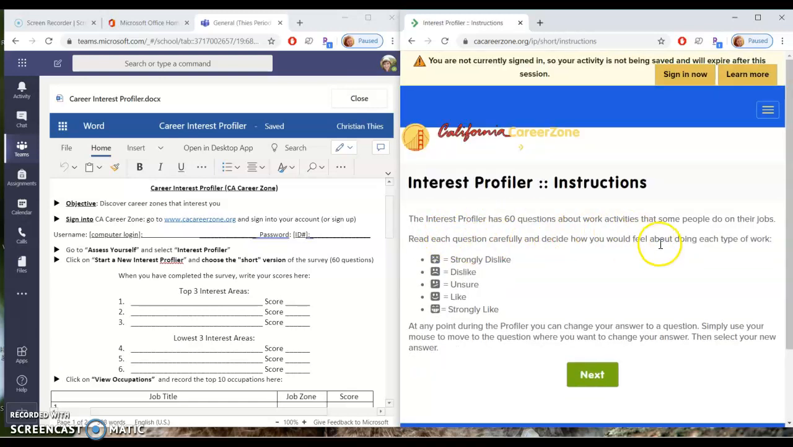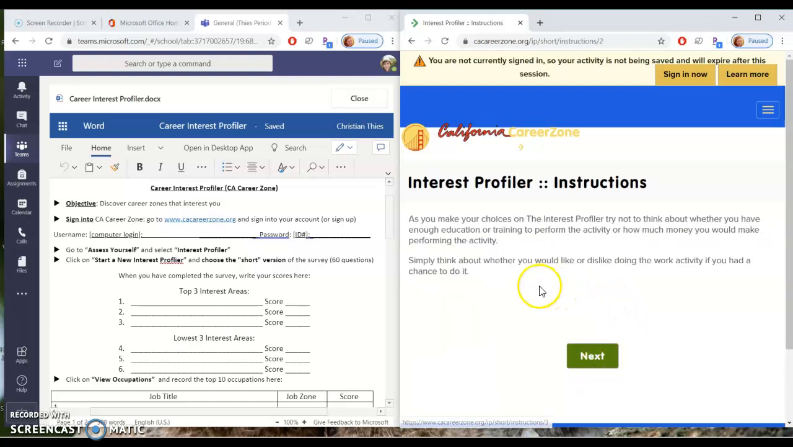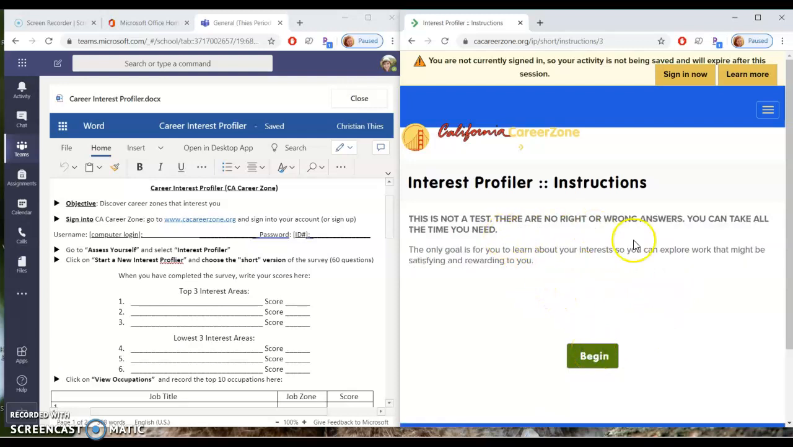Read each question carefully and decide how you would feel about doing each type of work, from strongly dislike, somewhere unsure, to strongly like. And you can go back and change your answers. Simply think about what you would like or dislike doing. There are no right or wrong answers. That's a huge thing. It's not like you're trying to figure out the right answer. This is just based on your personality.